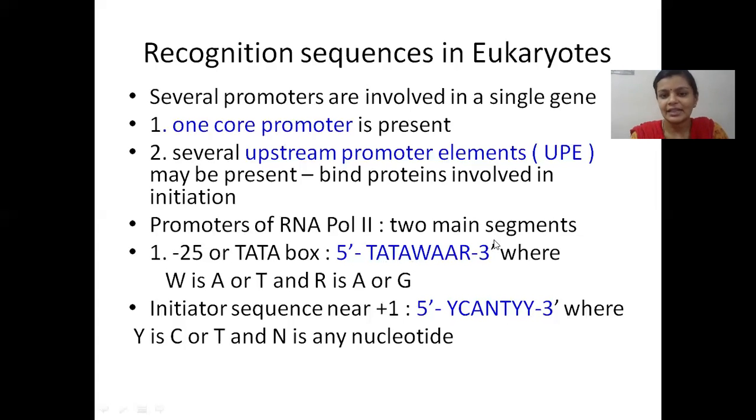And this is the consensus sequence of the TATA box. When we say consensus sequence, it means it is a conserved sequence. It means this sequence is found to be the same or more or less the same across different genes in the same organism or across different organisms of a particular family or a particular phylum.